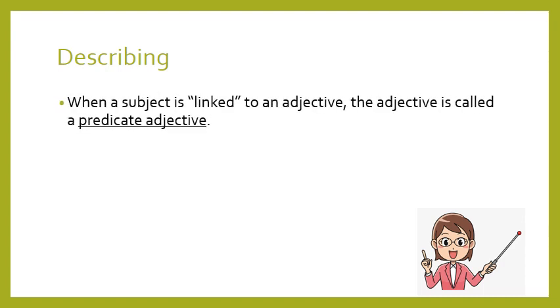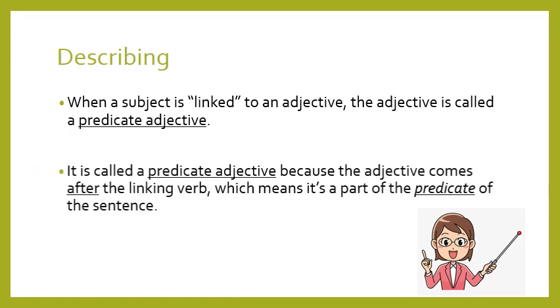When a subject is linked to an adjective, now, when the subject is linked to an adjective, the adjective is called the predicate adjective. In other words, when I have subject, the linking verb, then adjective, the adjective comes after the linking verb, and the adjective describes the subject, okay? I call it predicate adjective. Again, why do I call it predicate adjective? Because it is in the predicate part of the sentence and it comes after the linking verb.